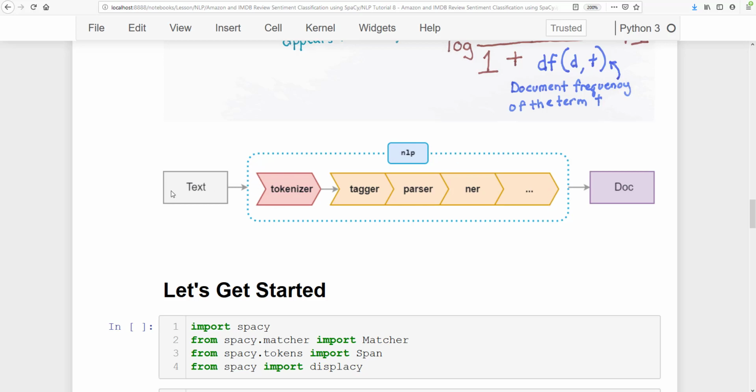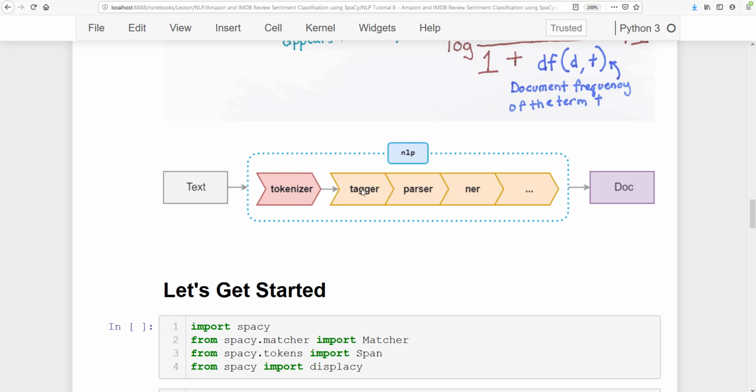If we pass any text to the NLP module, it first tokenizes that text. Tokenization means breaking a text into parts. First it breaks the text by spaces, and then it breaks it at punctuation like a comma, question mark, exclamation mark, or a period. Tokenization is always the first step.